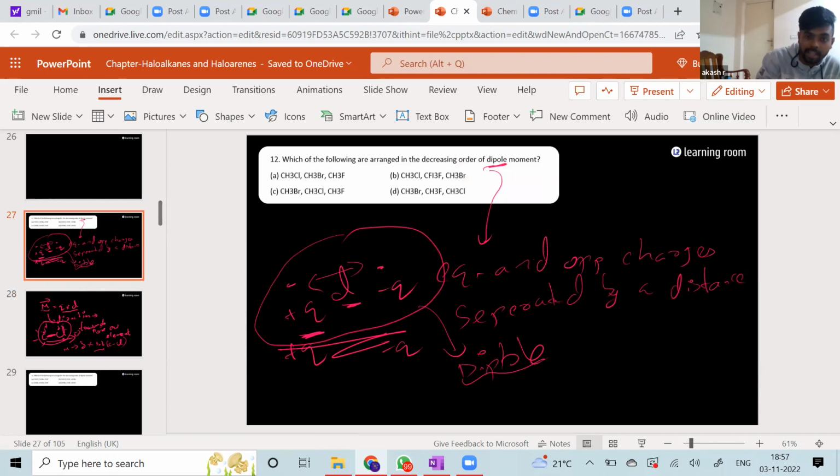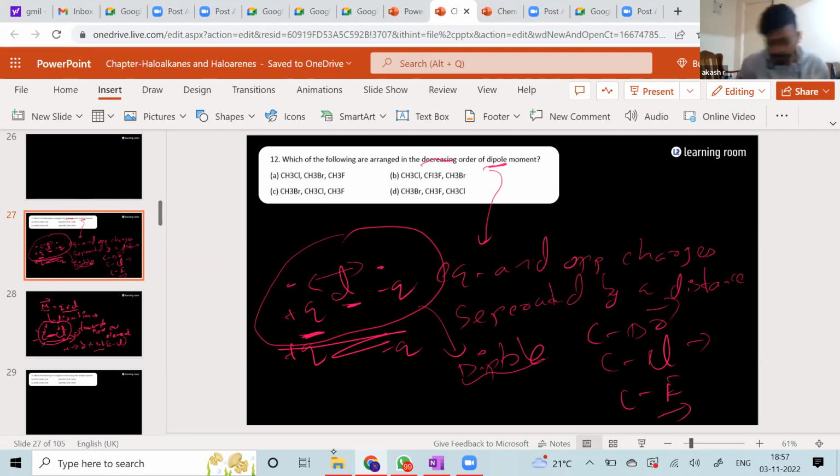Now they're asking about decreasing order. Now all things are same, CH3, CH3, CH3 everywhere is same. All that we have is a C-Br bond, a C-Cl bond, and a C-F bond. Everything is going to have a del plus, del minus, towards Br, towards chlorine, towards fluorine.